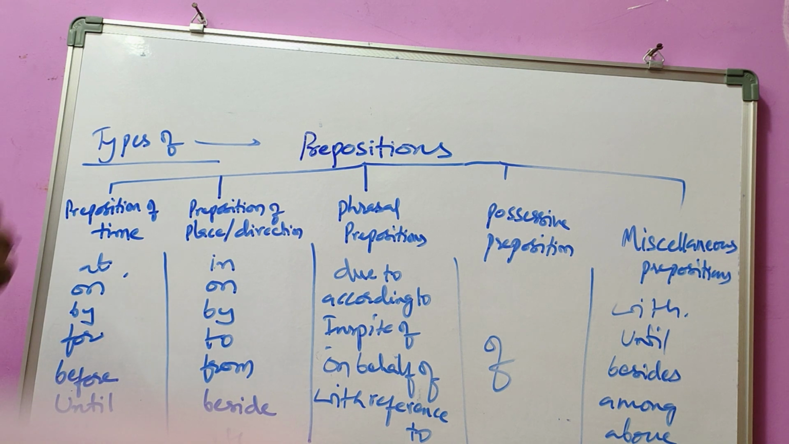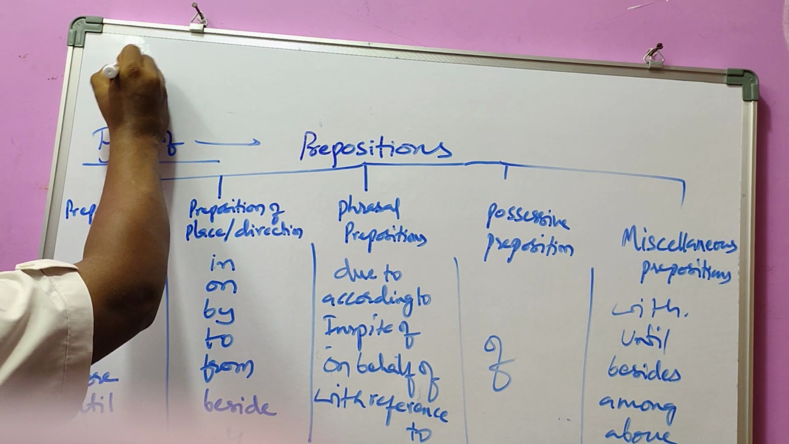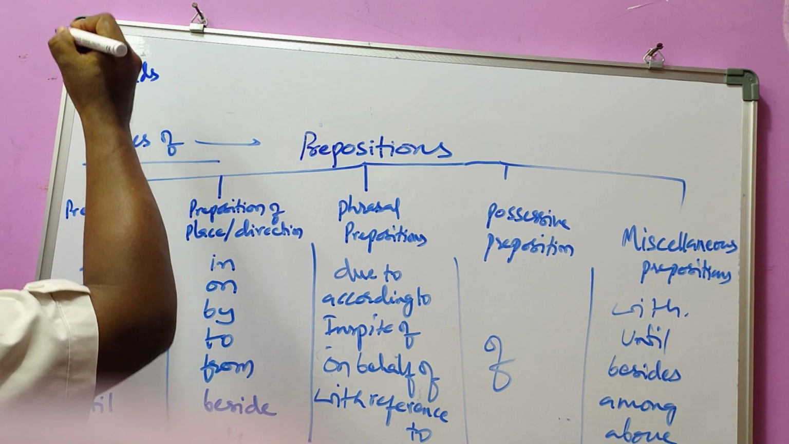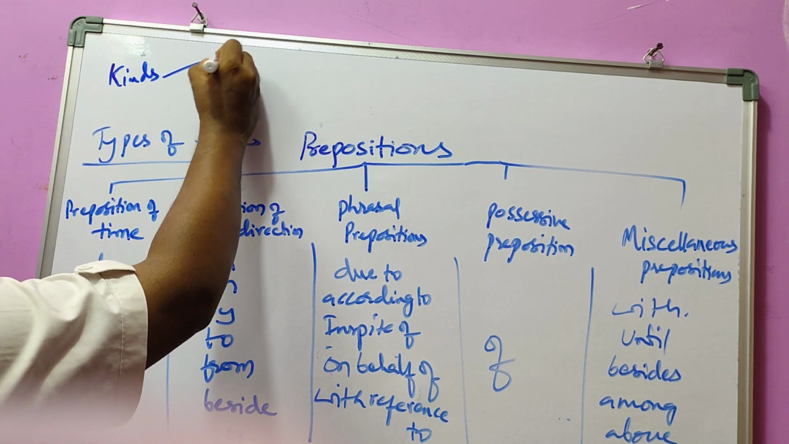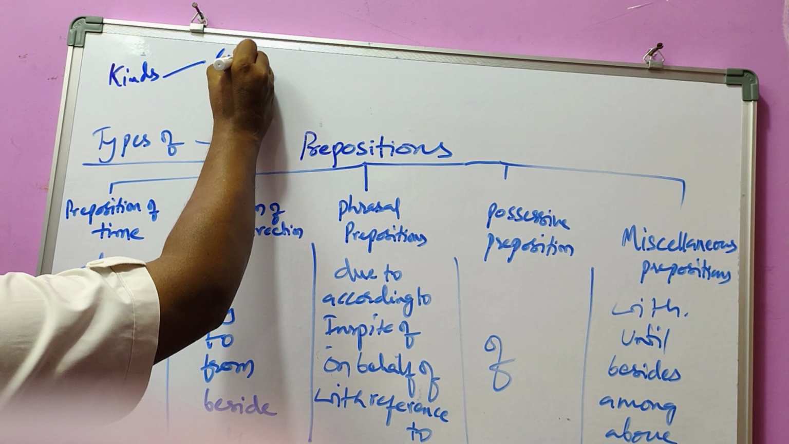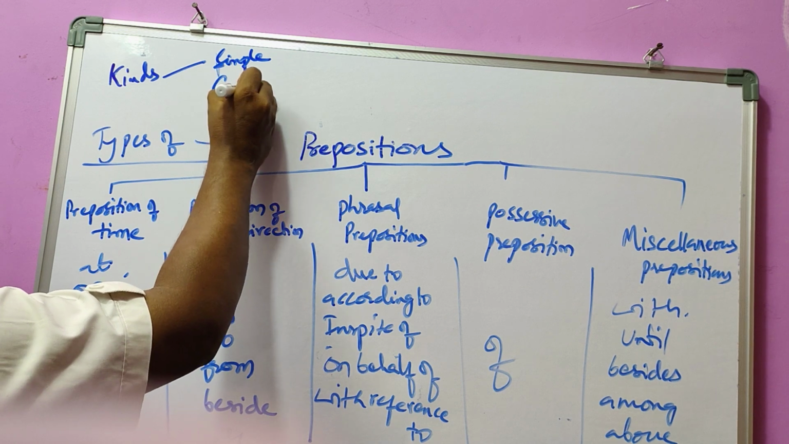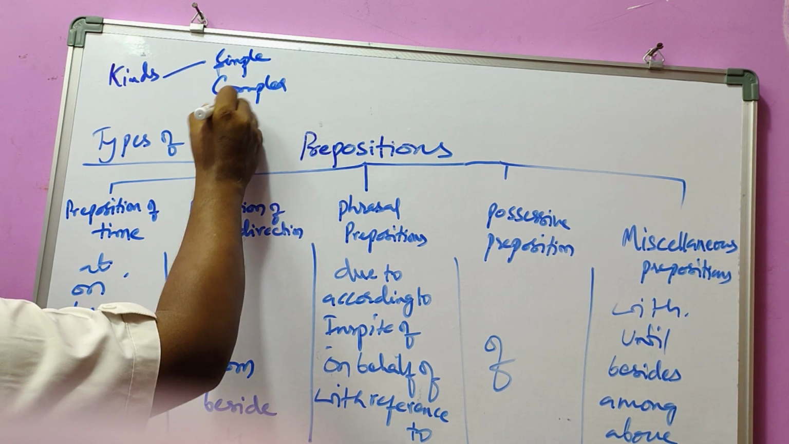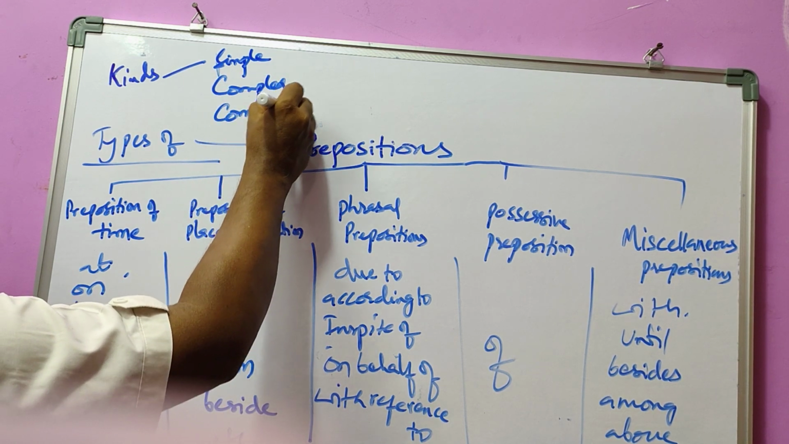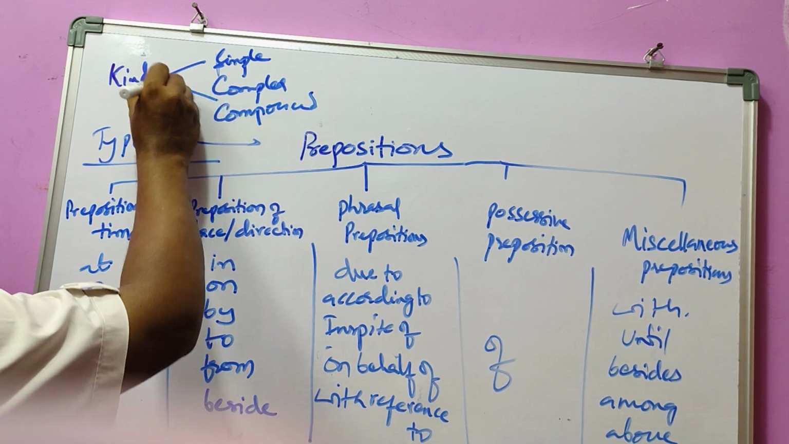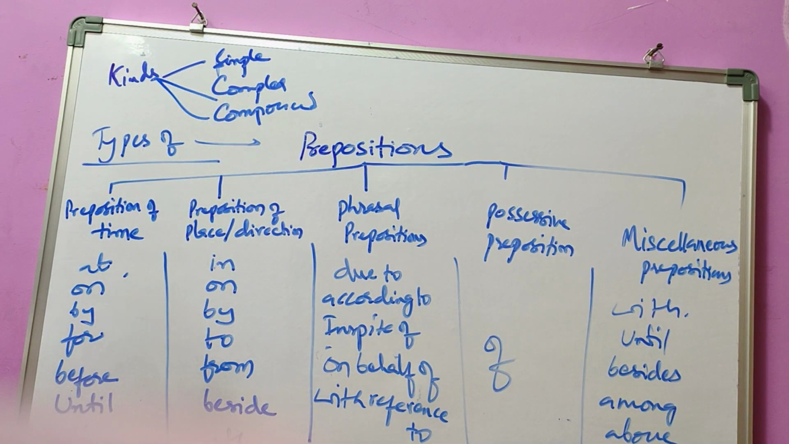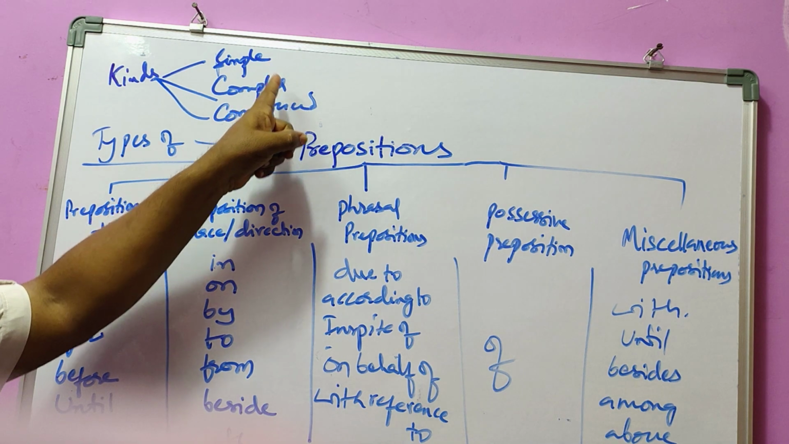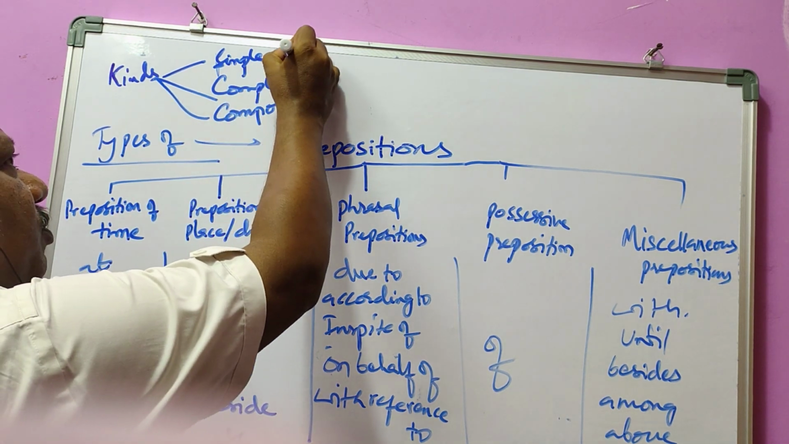These prepositions are of three kinds, that is, simple preposition, complex preposition, and compound preposition. Like a sentence, we are going to find a simple preposition, complex preposition, and compound preposition.